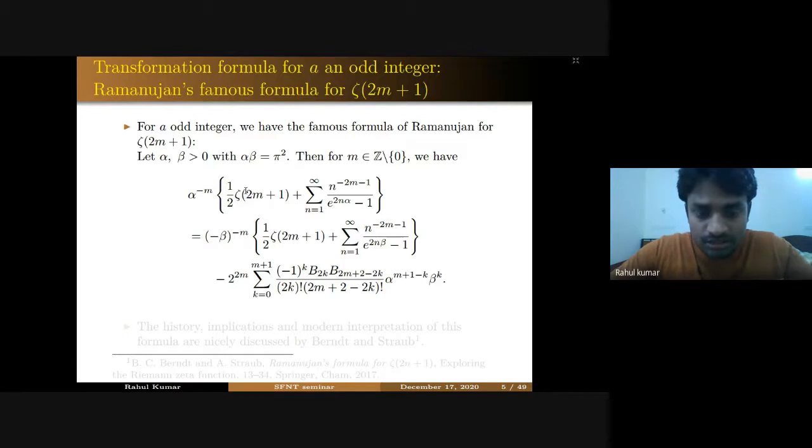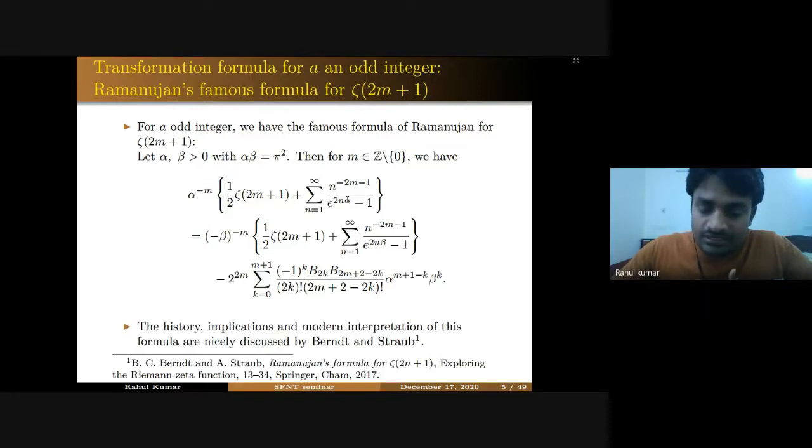Right, here you can see that zeta(2n+1), and here you can see again that this is sigma_{-2n-1}, this term. So the question is what happens when you take even integers? Before going into that part, for a = 2m even integers, let me say that this formula is very important in modular forms and all. For the history and implications of this formula, one can see this paper by Berndt and Straub.